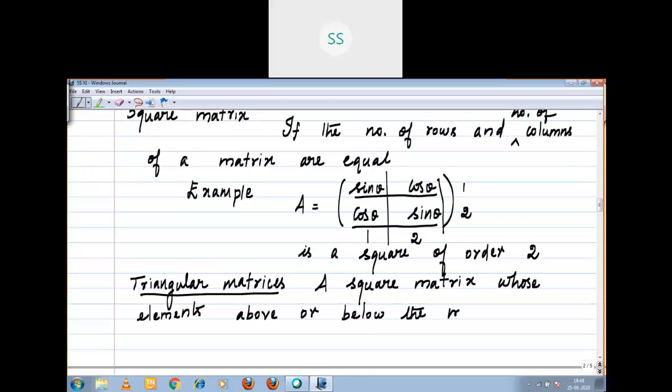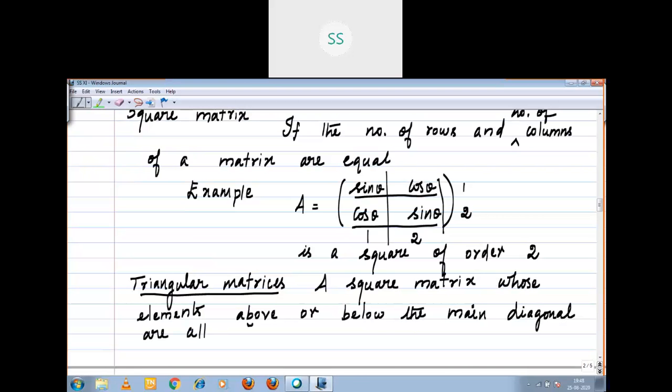The main diagonal means what? It should move from left to right. Main diagonal or leading diagonal.